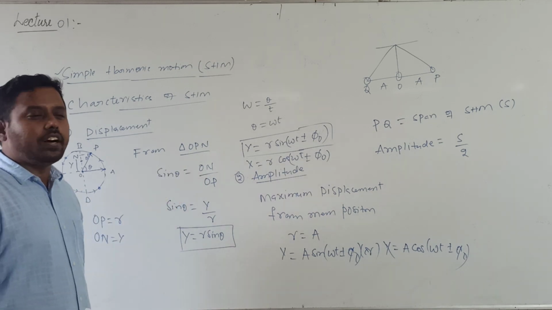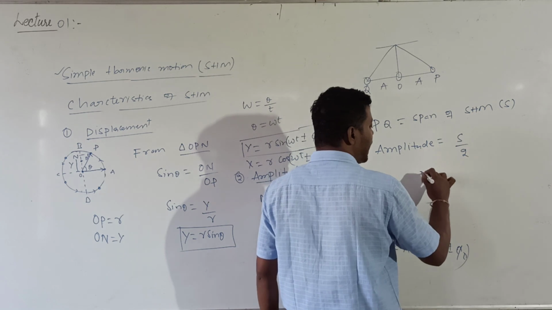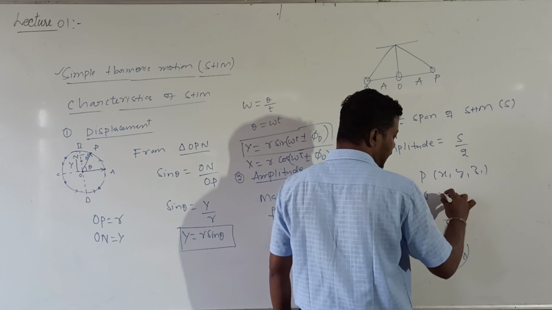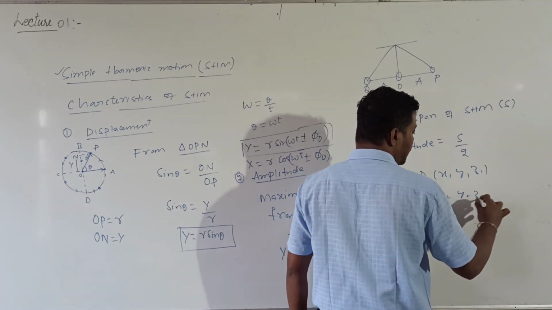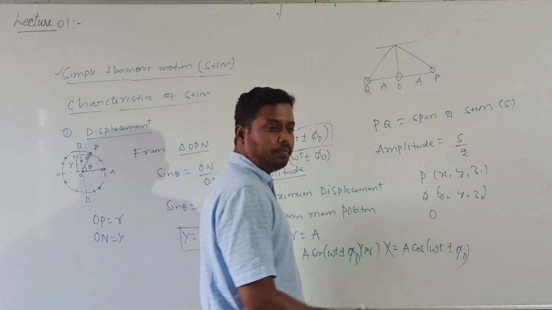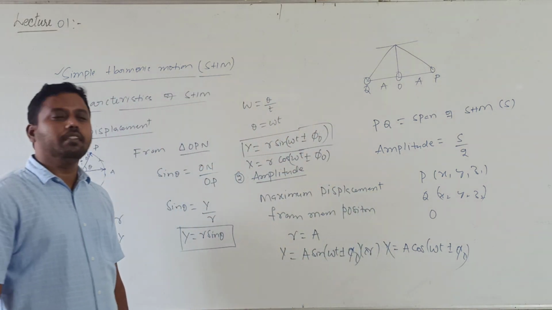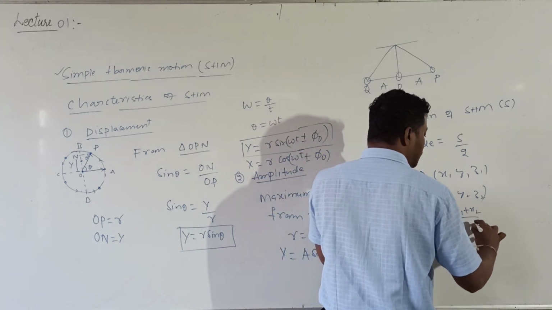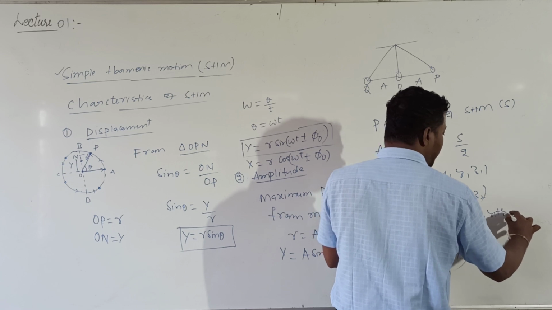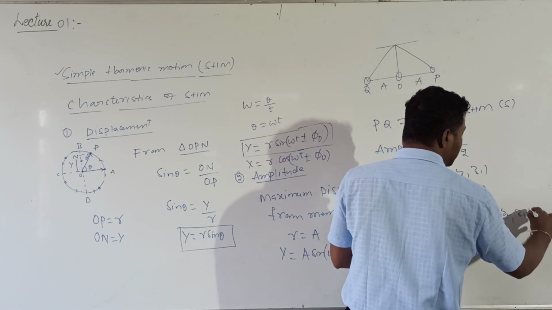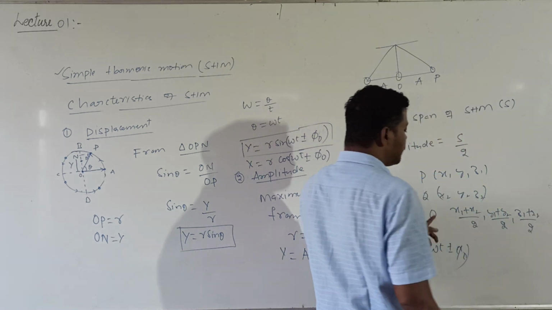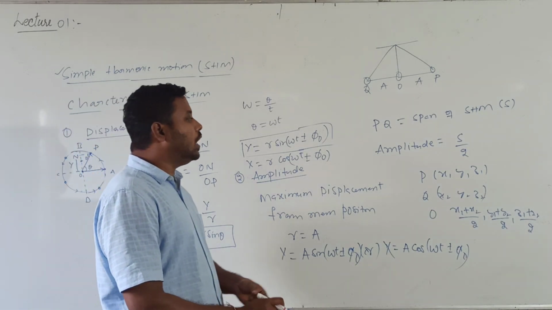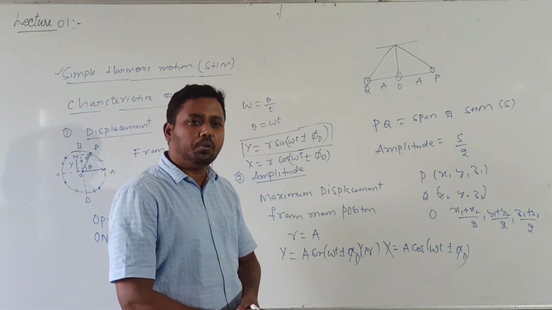When they give the span of SHM, divide that span by 2, you will get the amplitude. For example, they give the coordinates of P as x1, y1, z1, and Q coordinates as x2, y2, z2. Then what are the coordinates of O? O is the midpoint of PQ. The midpoint is x1 plus x2 by 2, comma y1 plus y2 by 2, comma z1 plus z2 by 2. So these are the coordinates of the midpoint. Whenever they give the coordinates, how can you calculate the amplitude?